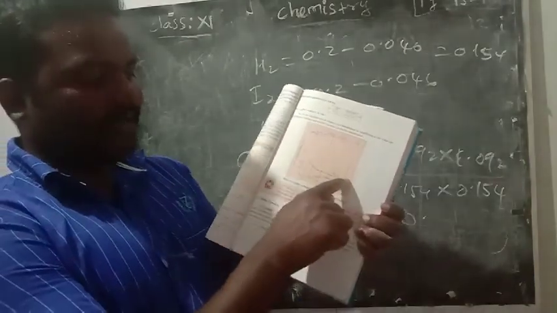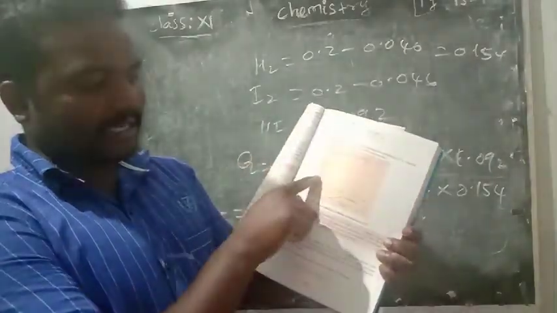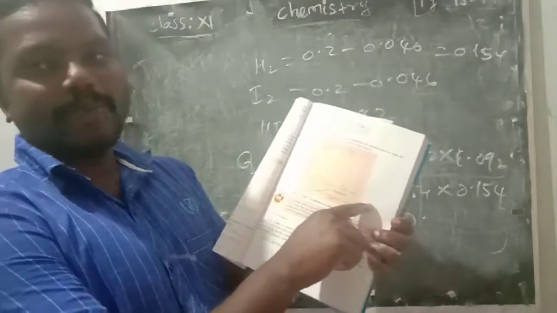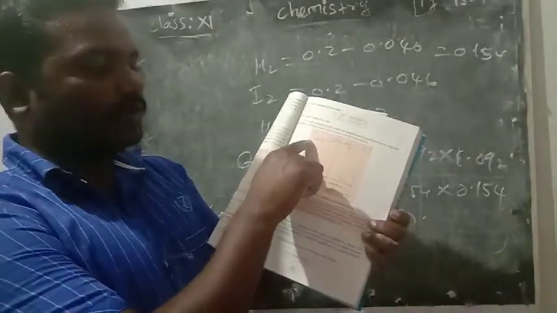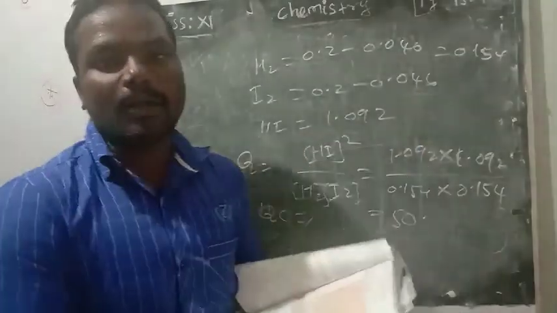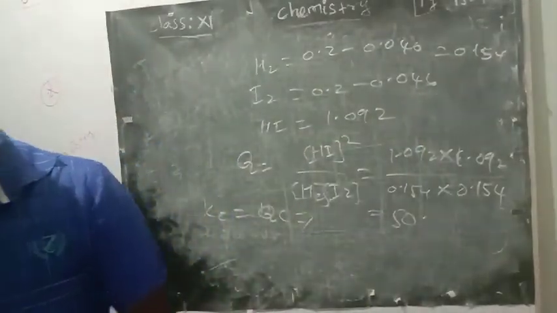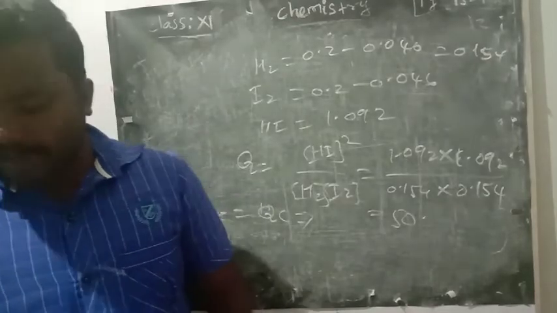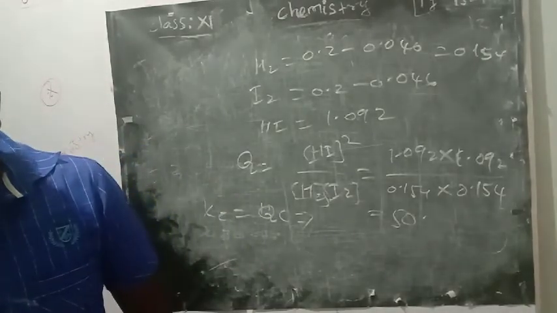So concentration of H2 and I2 first increased and then decreased, maintains constant. Here also in the beginning HI increased and then maintained constant concentration of HI. The same way we can apply for gas.